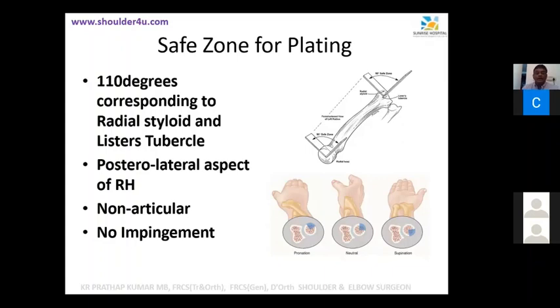I have given that drawing as well. The importance is that once you put it there, it won't impinge with the ulna during supination and pronation. It's in the posterolateral aspect of the radial head, a non-articular part of the radial head. That's the importance, so you need to know about that.